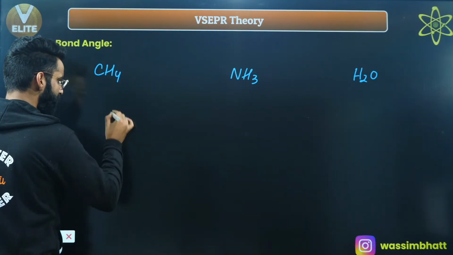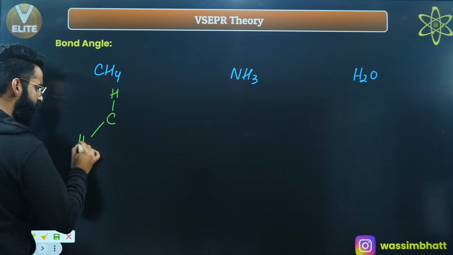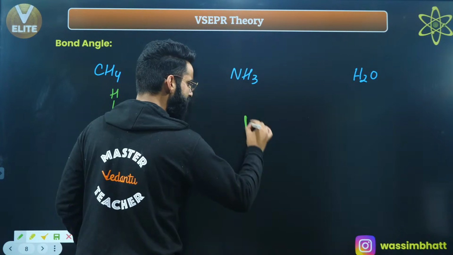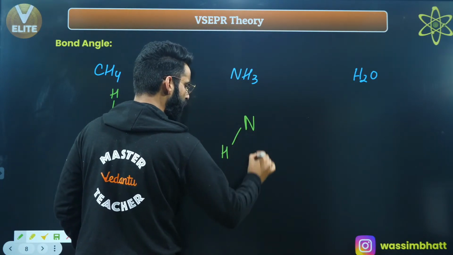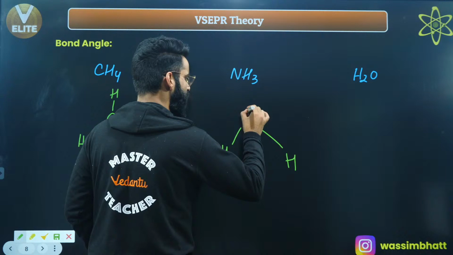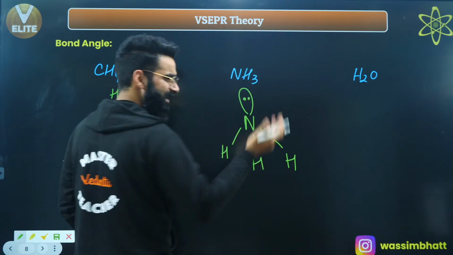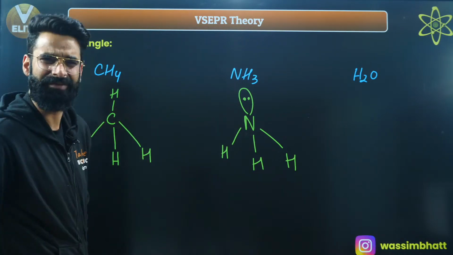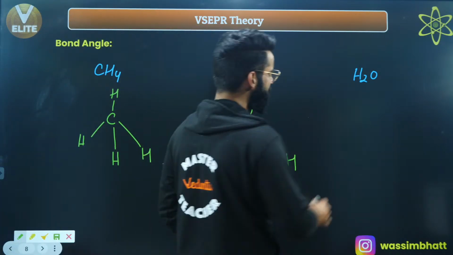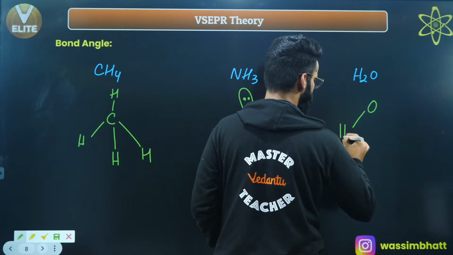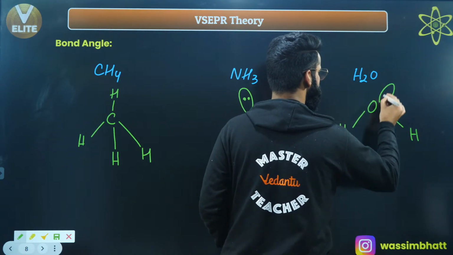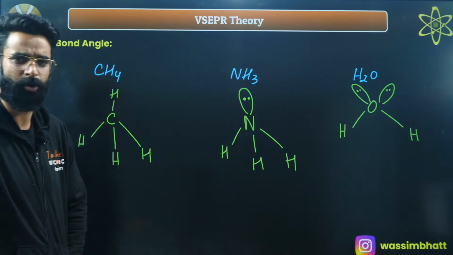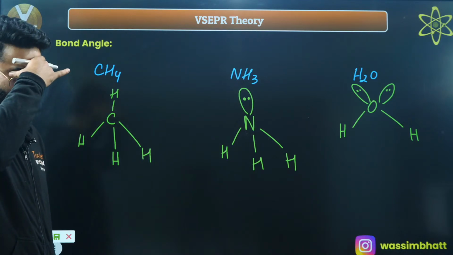See guys, this is C, this is H, this is one more H, this is one more H, and this is one more H, correct? This is CH4. If you talk about NH3, nitrogen is forming 3 sigma bonds, and at the same time this nitrogen has 1 lone pair as well, right? Because in the last session I showed you how to calculate the lone pairs and bond pairs of the central atom, right? That's something which is understood, I believe. And if I talk about water, in water there are 2 lone pairs on oxygen, right? You can check it out as well, because we have seen how to calculate lone pairs and bond pairs formed by the central atom.